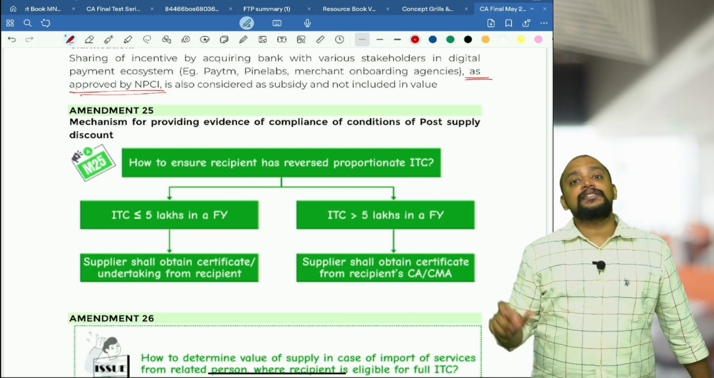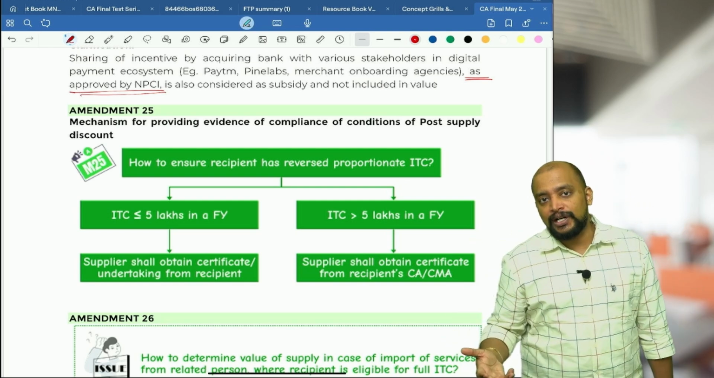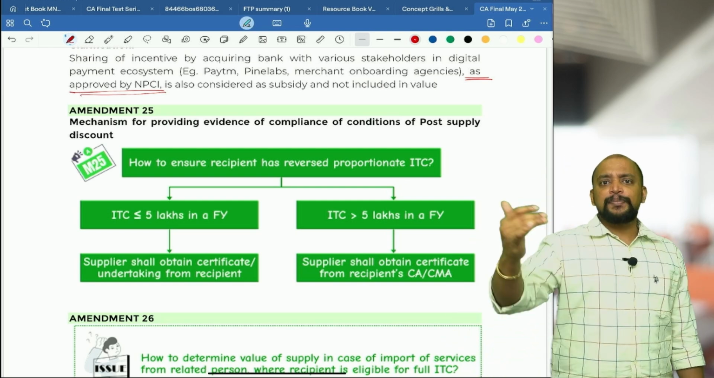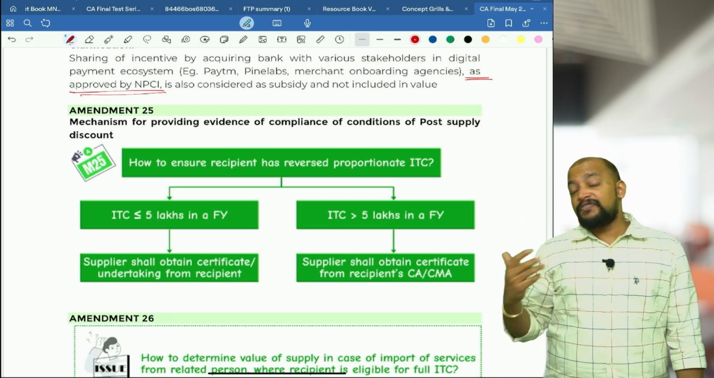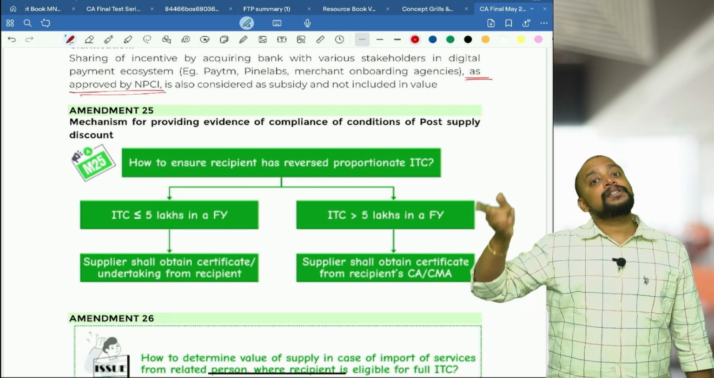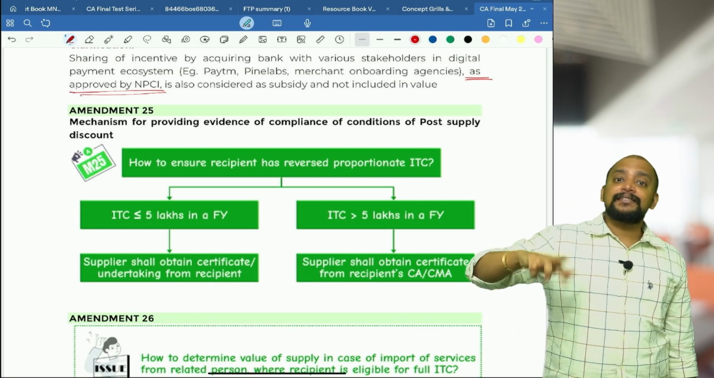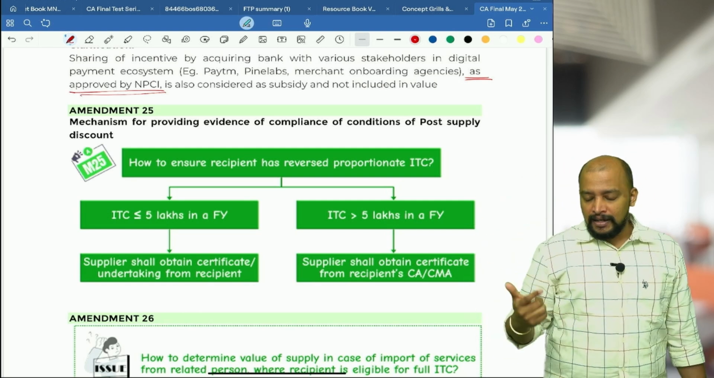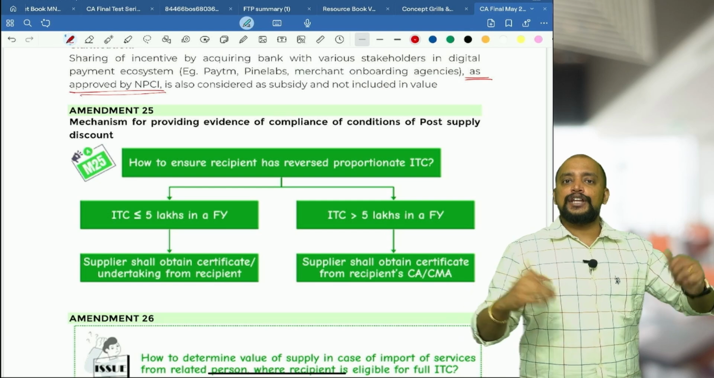So we need to see if it does not exceed 5 lakhs in a financial year, then a declaration. So the recipient will give a declaration to the supplier. If it exceeds 5 lakhs, then the recipient's CMA should certify that the recipient has reversed the ITC. Okay. So after the completion of the year, they need to submit that.